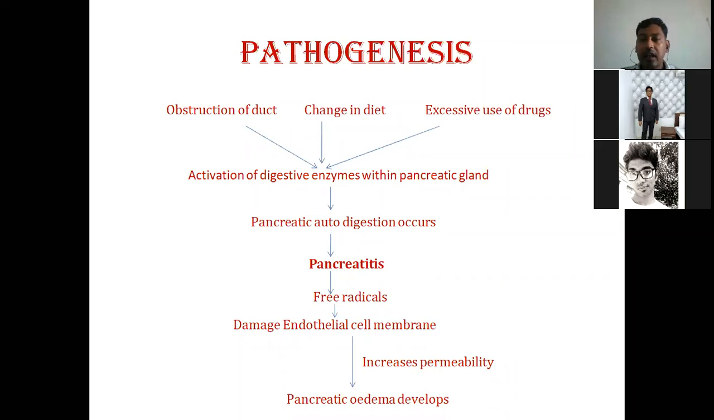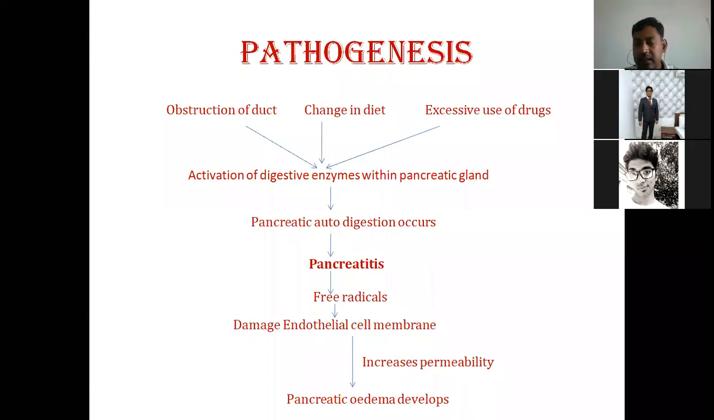So these etiologies basically cause the activation of digestive enzymes in the gland itself. When they are activated in the gland, they cause auto digestion, or pancreatic digestion. When pancreatic digestion starts, the cells are digested, and that leads to pancreatitis. Whenever any abnormality occurs in a tissue or organ, inflammation is a natural phenomenon to cope with it. So when inflammation in the pancreas occurs, that is called pancreatitis.